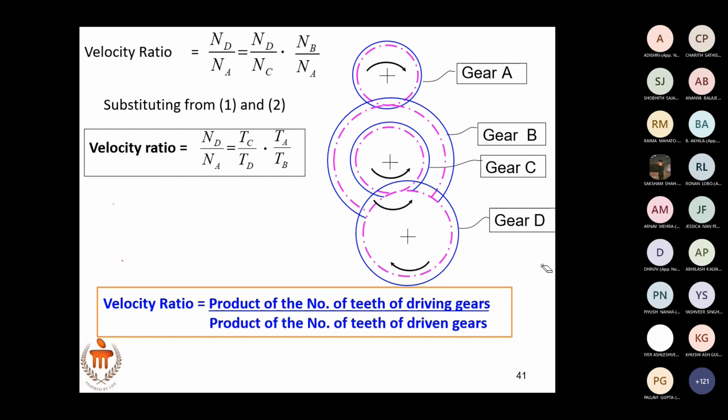So what we can write here is velocity ratio is product of number of teeth of driving gears divided by product of number of teeth of driven gears. Which are the driving gears here? A and C are driving gears, and D and B are the driven gears. You can write it like that also.